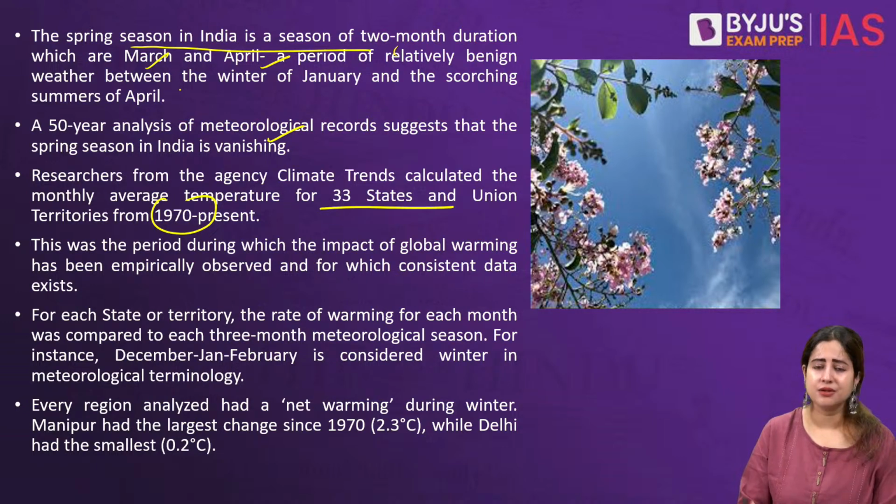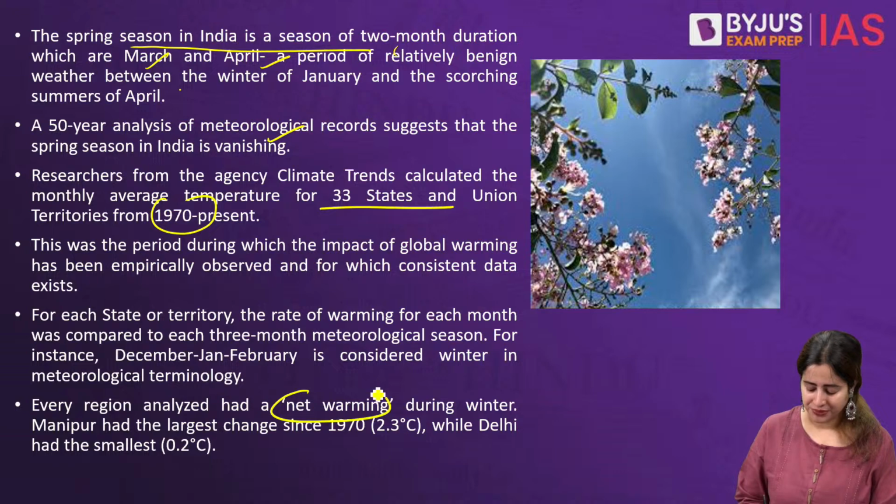So these are all indicative of massive climate change. Now these normally are also ignored because the telltale signs of climate change are normally measured in the form of either overall global warming or carbon emission, or say for example changes in rainfall patterns, monsoon patterns. But a variation in month by month weather cycle is something that often goes unnoticed, and that's why the article gives focus on that. The article says that every region in India was separately characterized and studied, and it was realized that it is experiencing something called net warming in winter.